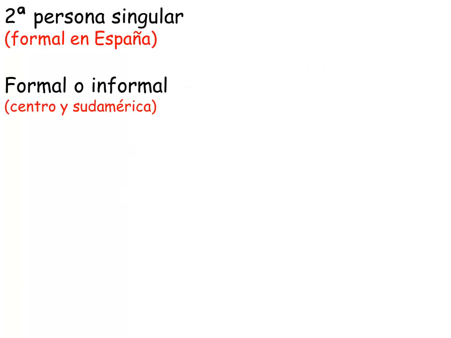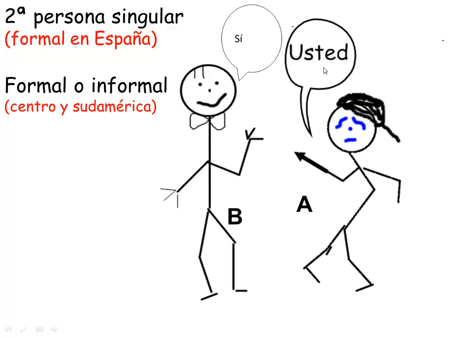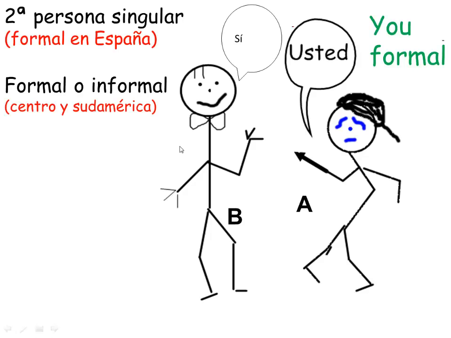Okay, and the second option for the second person singular pronoun is the form of usted. Let's clarify that in Spain, usted is used only formally to talk to individuals in a very respectful or polite manner. In Central or South America, you can choose to use usted to talk formally to people or informally. So you could talk to your friends technically using the usted form in Central and South America. And once again, the pronoun in English for usted would be you.